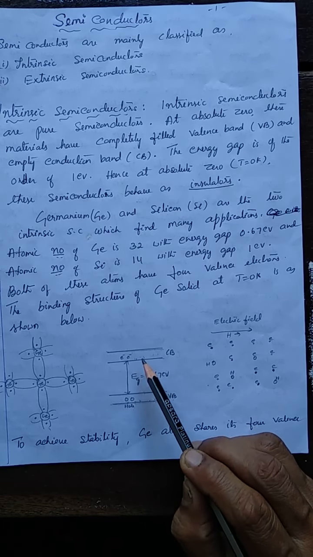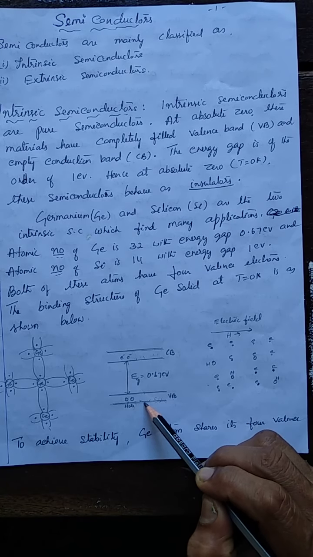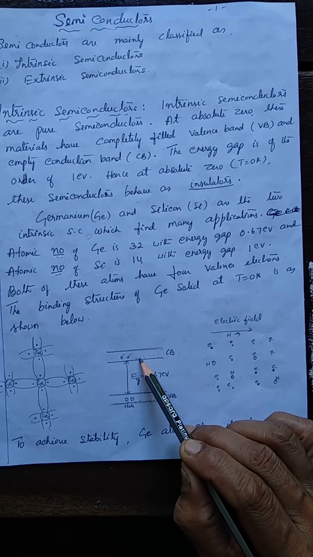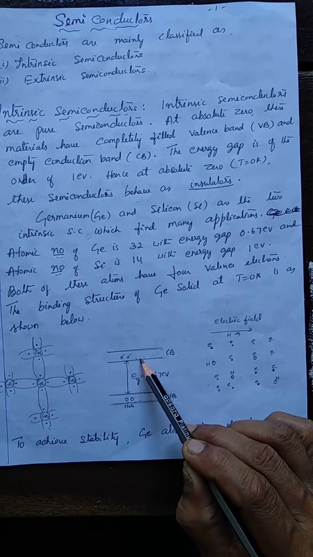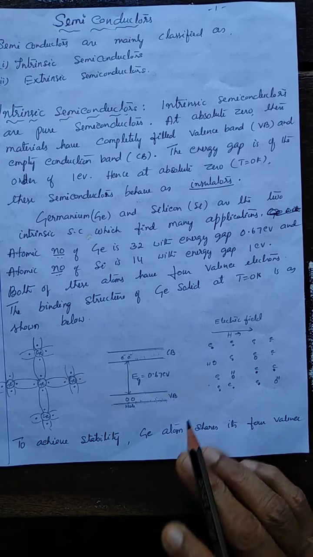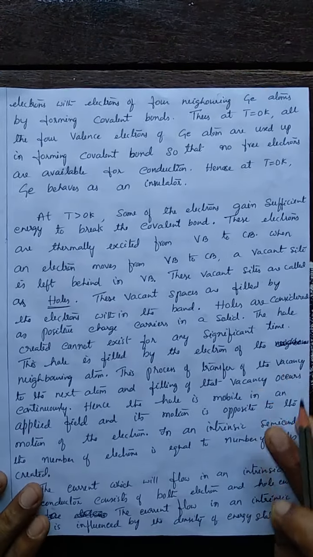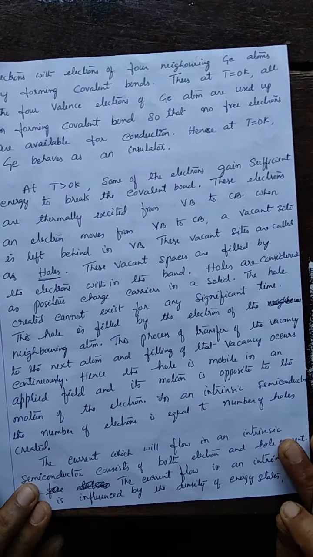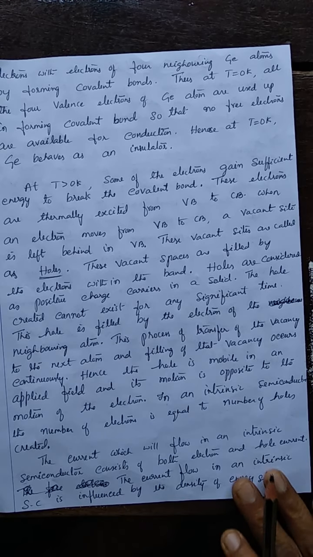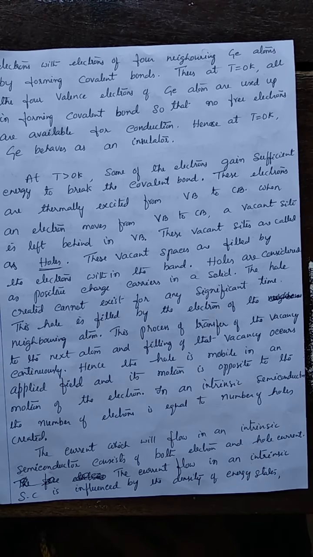So the number of holes created in the valence band is always equal to the number of electrons moved to the conduction band, or the number of free electrons is equal to the number of holes created. This is what happens when the temperature is increased, thermal energy is given, or an external electric field is provided. So in the intrinsic semiconductor, the number of electrons is always equal to the number of holes.